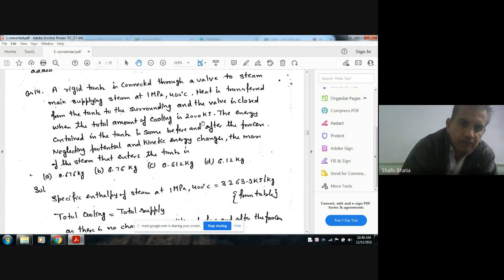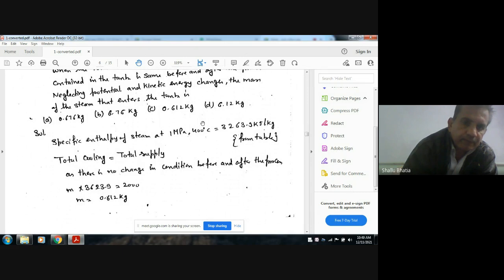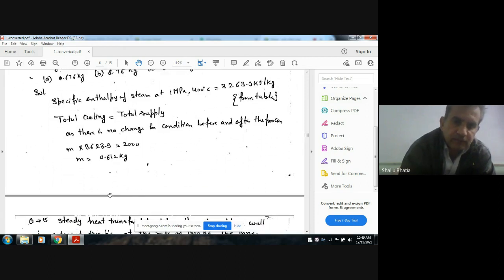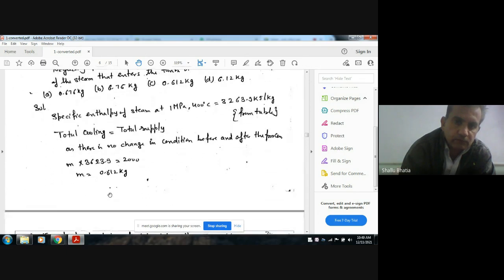So that means the mass of the steam entry. The total energy supplied is the total energy being lost due to cooling. So equating these two, we can find the mass m equal to 1612 kg. Option C. Next,